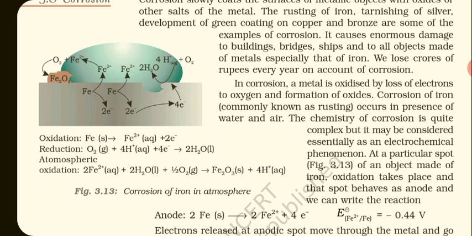Two electrons you can see in the diagram also on the metal surface of iron. Each iron atom loses 2 electrons, so they will convert into 4 electrons. If you sum the electrons, 2 plus 2 will get 4 electrons. Then these 4 electrons will be gained by 2H2O molecules, and it will convert into 4H plus and O2.